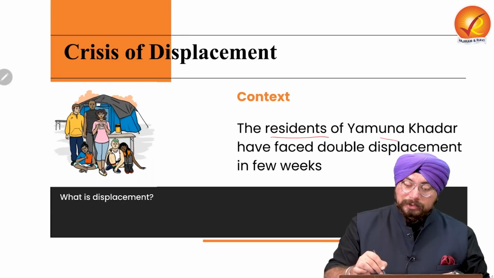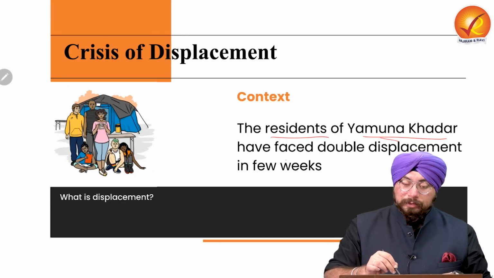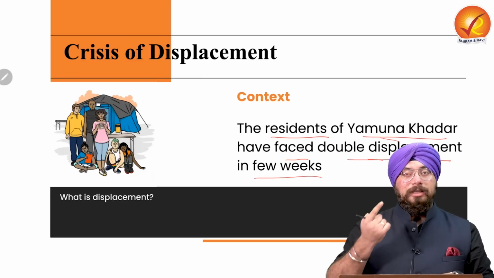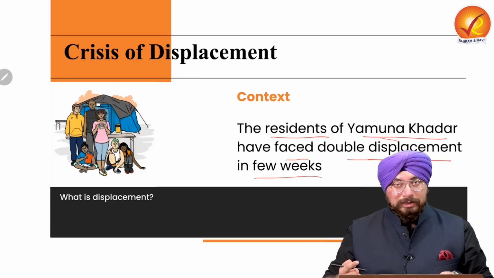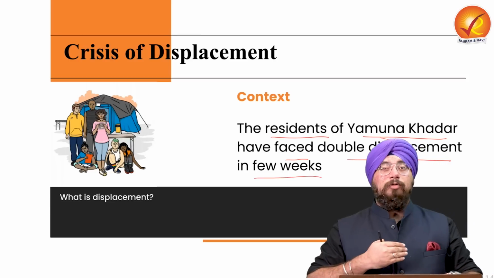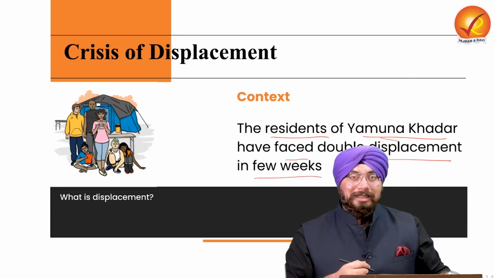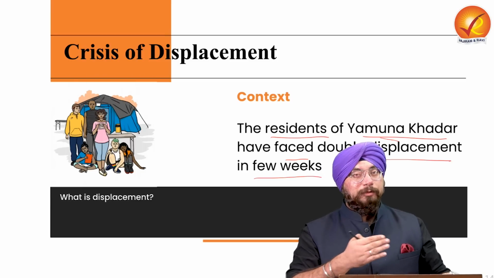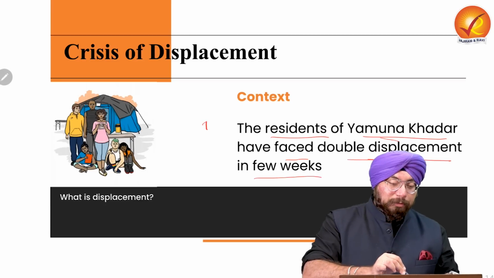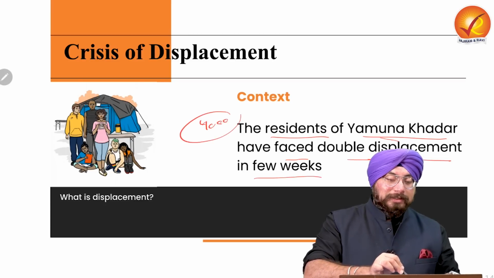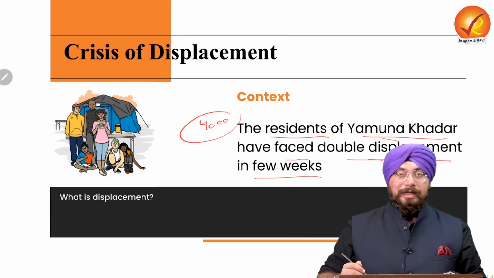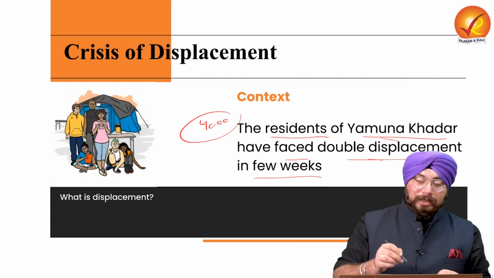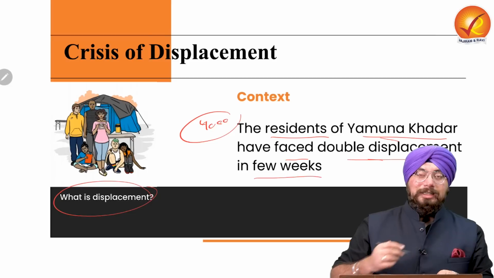The residents of Yamuna Khadar have faced a double displacement in a few weeks. First displacement, obviously they suffered because of the floods. Second displacement, when they are forced to go out from the shelters being provided to them. So double displacement has been faced by, I would say, 4,000 odd residents of this Yamuna Khadar area. It is happening in a few weeks. Right? Now we need to understand the first question, what is displacement?